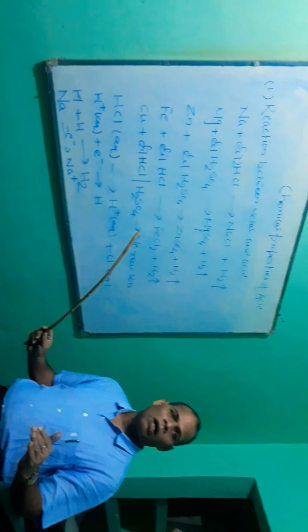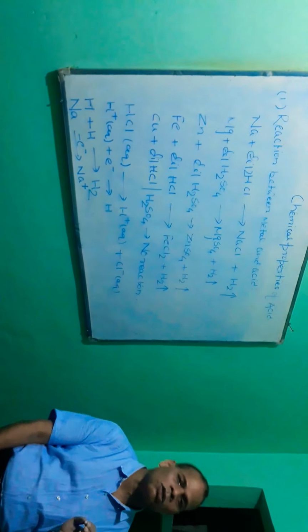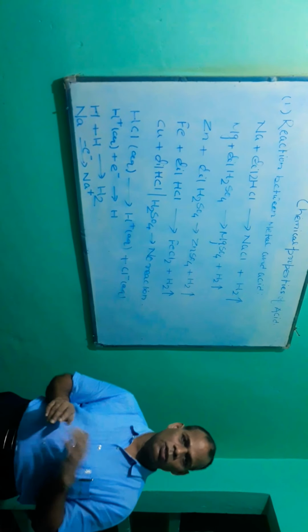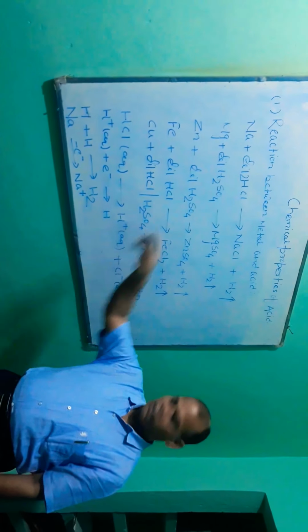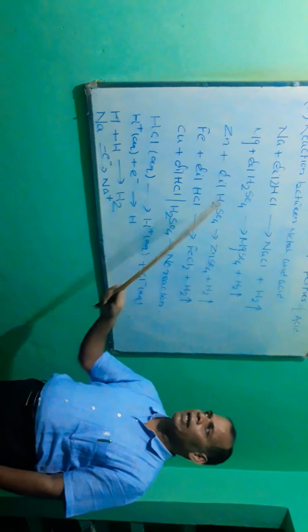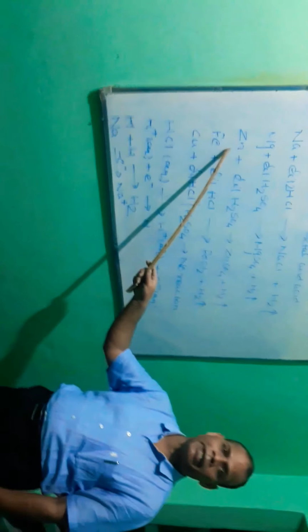How do we come to know whether the evolved gas is only and only hydrogen gas? Take a test tube, add a little amount of dilute sulfuric acid and add granulated zinc. Why do we take granulated zinc?